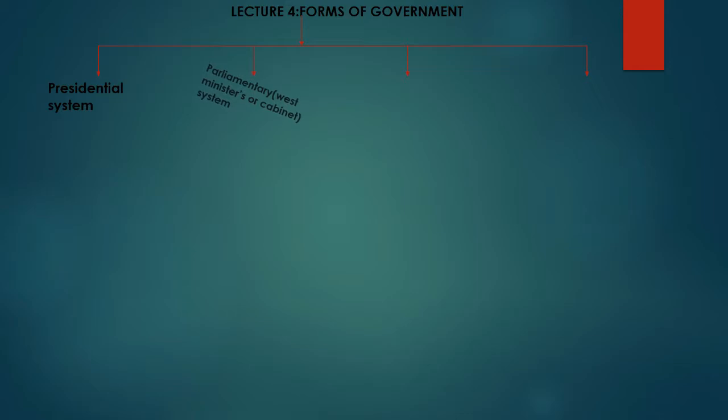Up next, we have oligarchy. Oligarchy is a form of government in which few people rule. And we have, under oligarchy, plutocracy. Plutocracy is a form of oligarchy headed by the wealthy people.